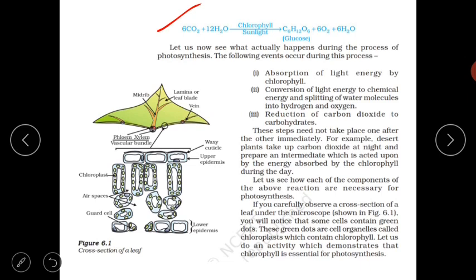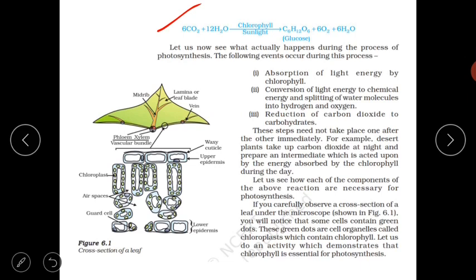Another is the dark reaction. But the word dark reaction is totally misleading, because it does not occur in the dark. It is actually the light independent reaction, which occurs in the stroma of the chloroplast, while the light reaction, the light dependent reaction, occurs in the grana of the chloroplast.